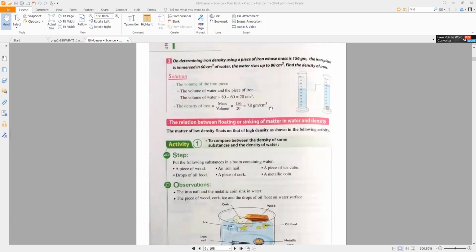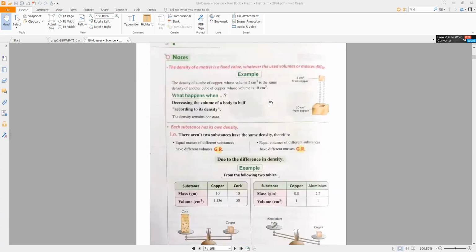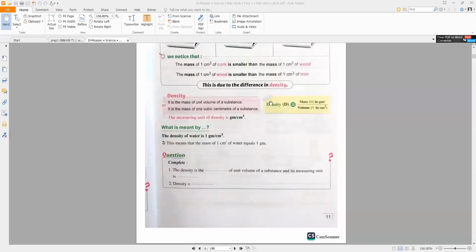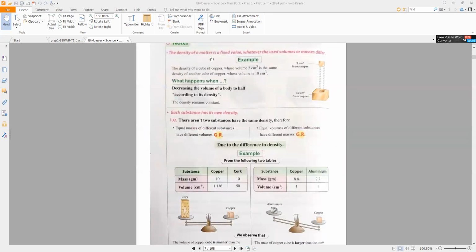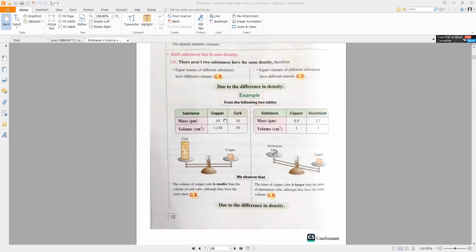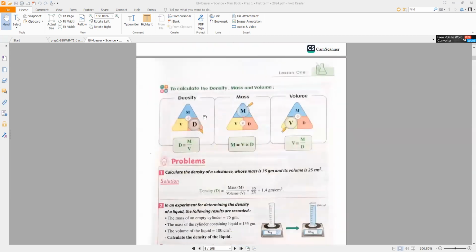This is the density. It is a very important point in this lesson. We talked about the meaning of density: the mass of a unit volume of a substance. The law of density equals mass divided by volume. The density is a fixed value, and there aren't two substances that have the same density, so we can differentiate between substances by using their density. If you want to calculate density, density equals mass M divided by volume, mass in gram divided by volume in cubic centimeter. If you want to calculate the mass, it equals volume times density.